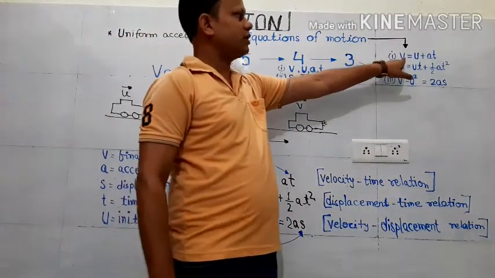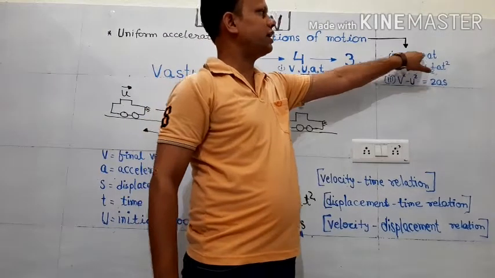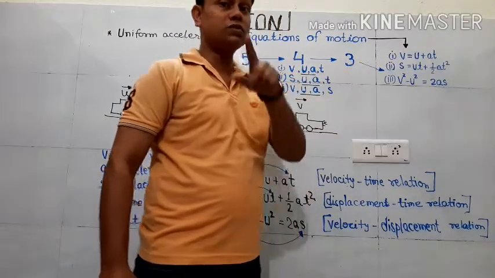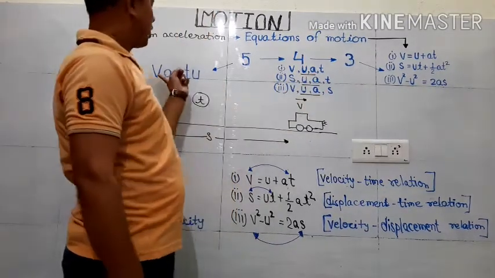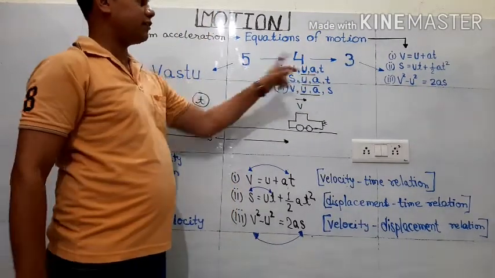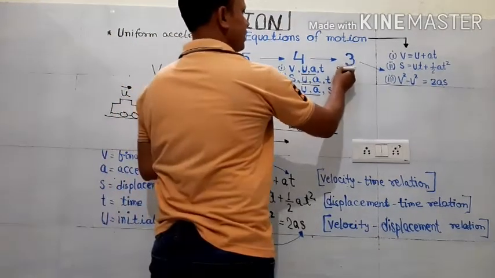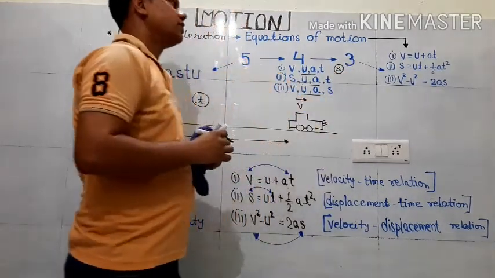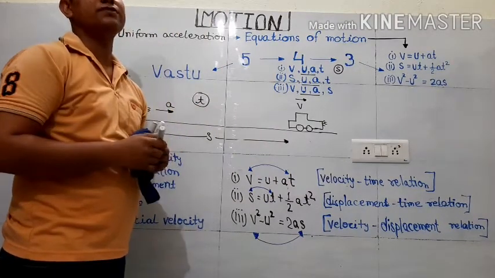If we observe here, what are the quantities used? V is there, U is there, A is there, T is there. So what is missing here? Out of these 5, 4 are there. The missing terminology is S. So that means we have not involved displacement in this situation.